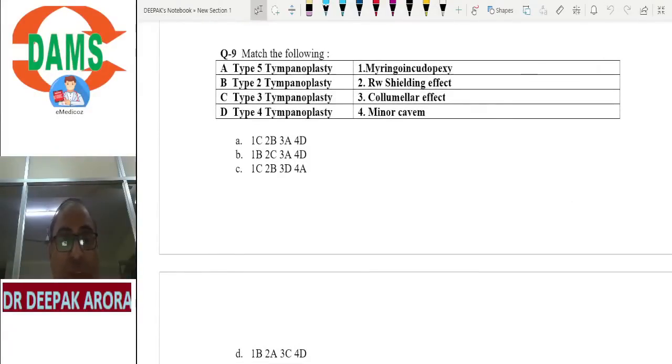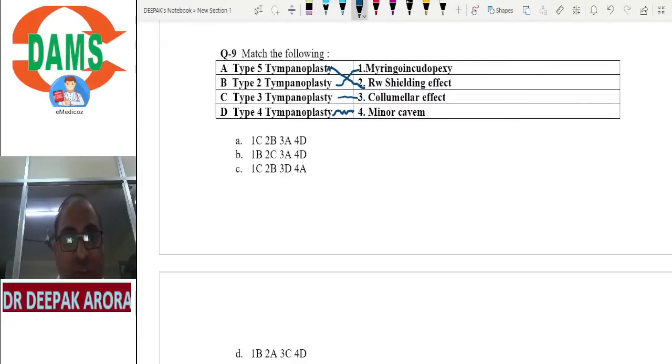Last examination, they have asked you tympanoplasty, Wullstein classification. This year, I am expecting they can ask you the name of the classification. If I am keeping the graft over the incus, it is type 2. We call it myringo-incudopexy. What is type 3? I'm keeping it over the stapes. The other name of type 3 is bird-like middle ear columella effect. Type 4 is known as minor cavum. A very small cave is formed. So type 4 is minor cavum. And type 5 is your round window shielding effect.